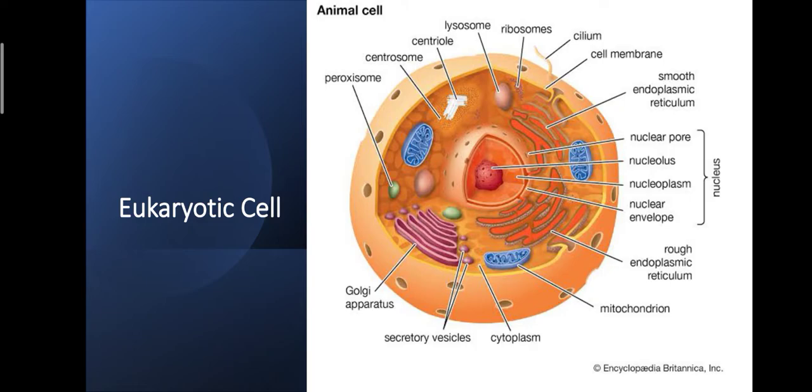Okay, but very well, one thing: the eukaryotic cell is called a complex cell. If we compare with the prokaryotic cell, the size of the prokaryotic cell is very small, and the eukaryotic cell is 10 times greater than the prokaryotic cell. Why? You can say it is a complex cell. So why does it become complex? Due to the presence of cell organelles. And these cell organelles can be defined here: it is a department of the cell to perform a specific function.